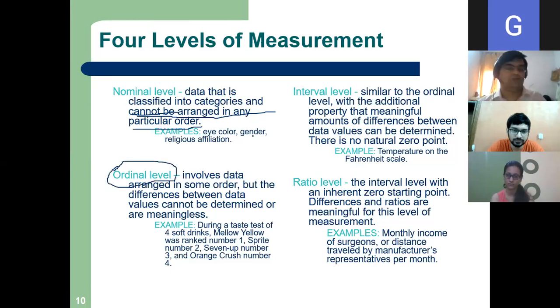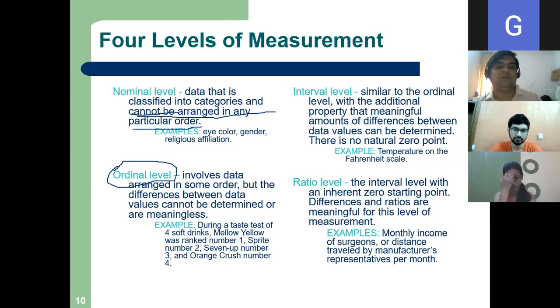Ordinal scale involves data arranged in some order, but the differences between data values cannot be determined or are meaningless, right? During a test of 4 drinks, you are doing customer preferences. For some customers, Sprite is number 1, 7-Up second, and so on. So there is ranking data, and the difference in ranking data does not have any meaning. I cannot measure that.